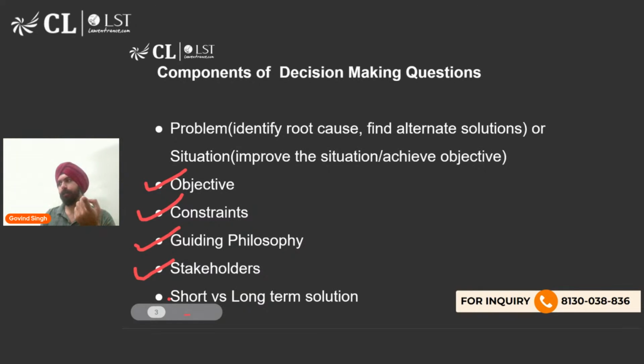You are firstly the largest stakeholder. Then there are stakeholders like your parents who would be dependent on you. Not exactly dependent, but who would be looking forward to you making a good career. Then there would be your faculty, your teachers at law school who would also be invested in your outcome.